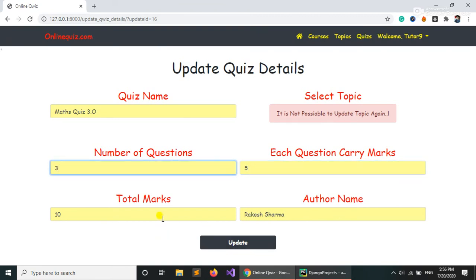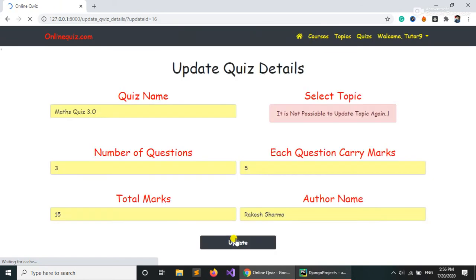So we need to write 15 here. If we write 10, 20, 25, it will throw an error because it uses validation by JavaScript. So let's just update it successfully.